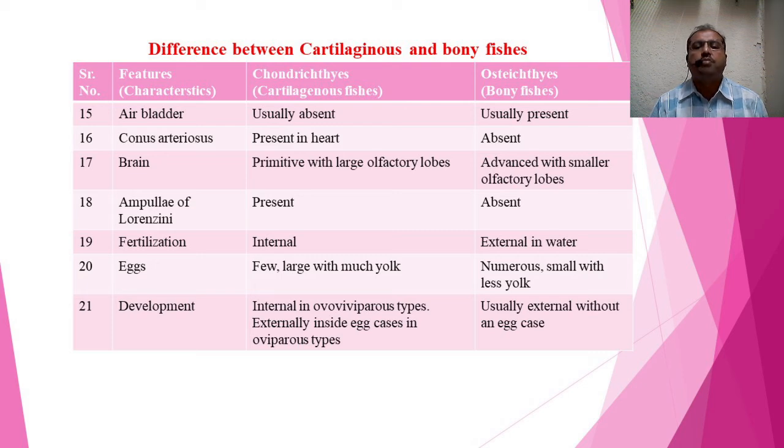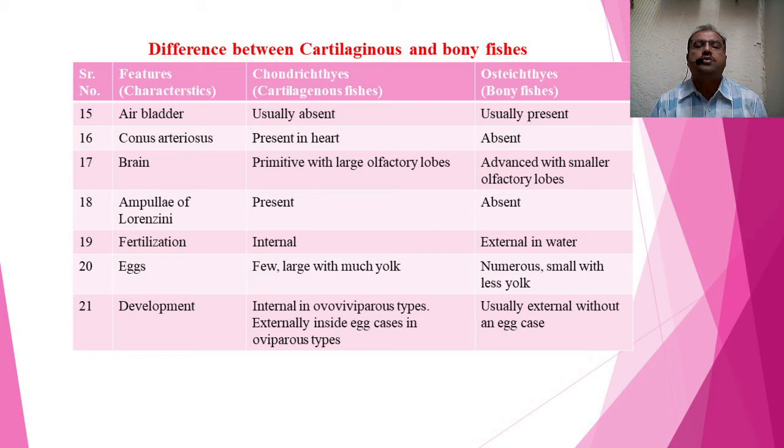In case of the ampulla of Lorenzini, which detects the temperature of water, that is again a sensory organ present at the snout region, which is present in cartilaginous fish and absent in bony fish.